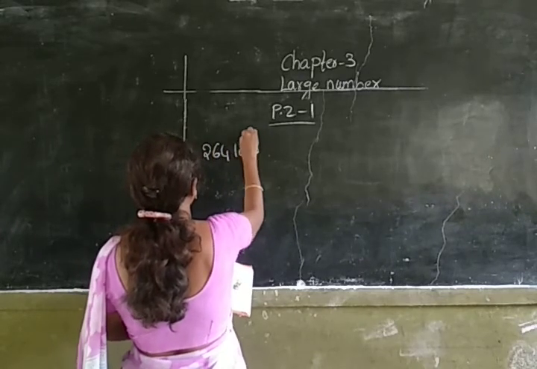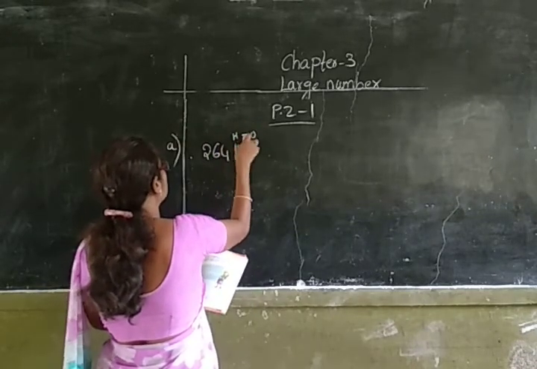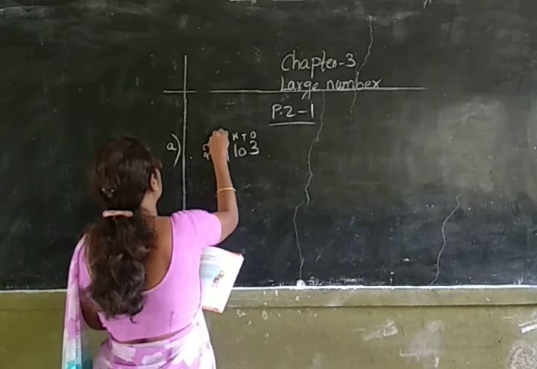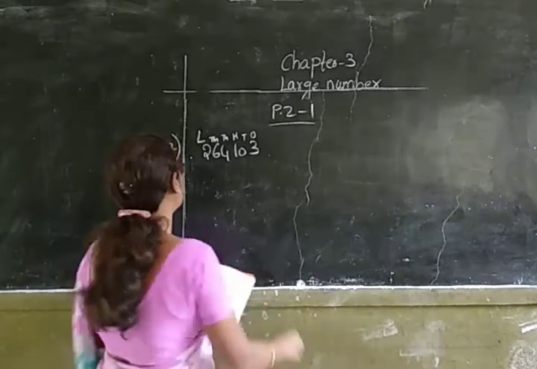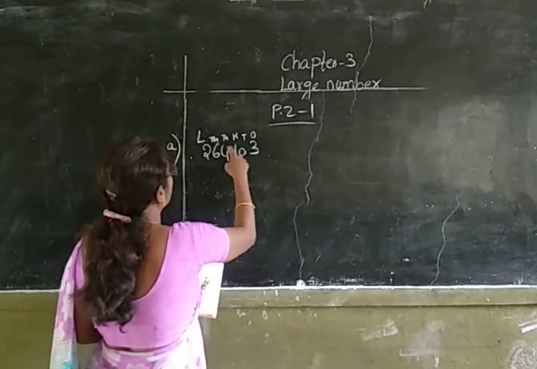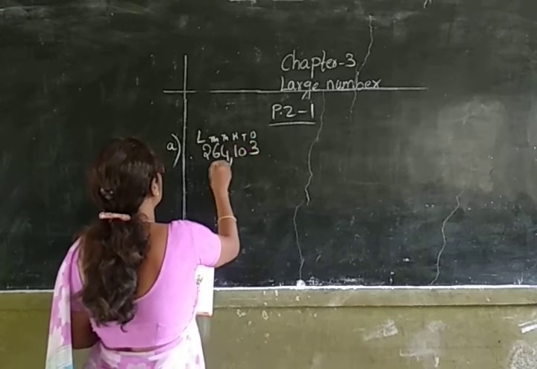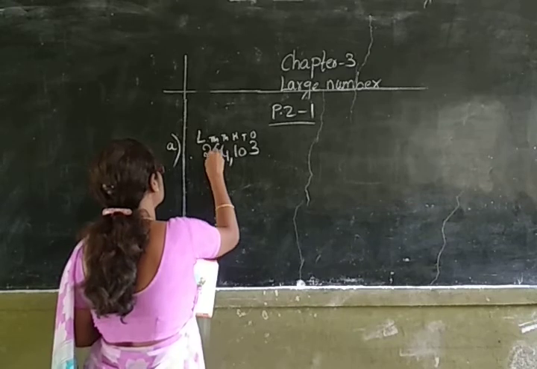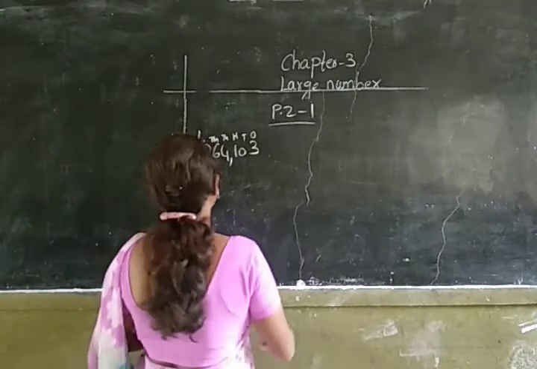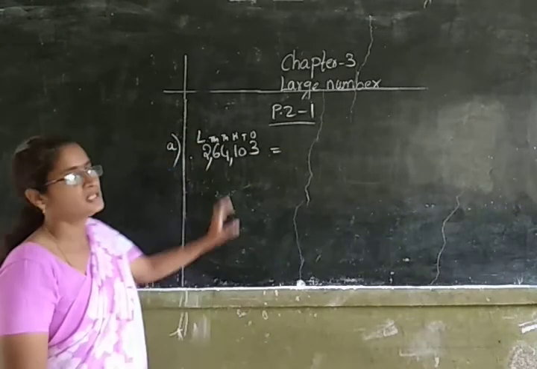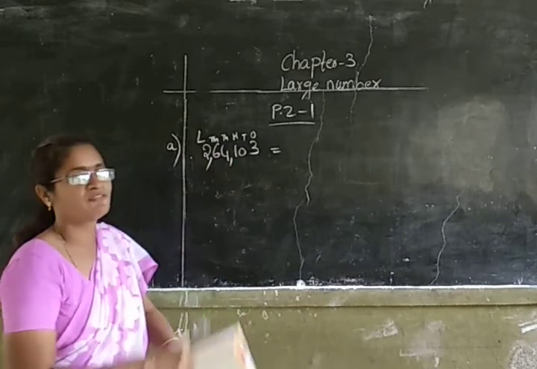For writing in Indian place value system, let us write the places: ones, tens, hundreds, thousands, 10,000s and lakhs. After writing the places, let us place the commas according to the periods. In ones period, we will be having 3 places: ones, tens, hundreds. In thousands period, you will be having 2 places. And here in lakhs period, there is only one place. Okay. Now I have written this number in Indian place value system by simply placing the commas. Now let us write the expanded form of this number.